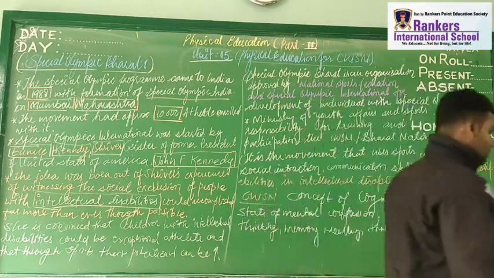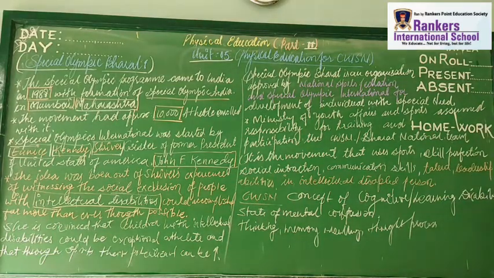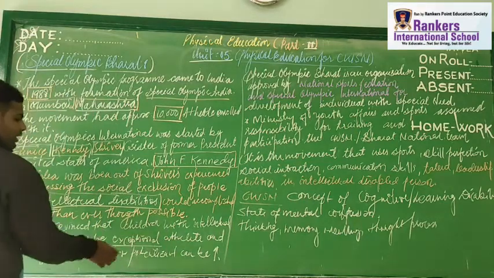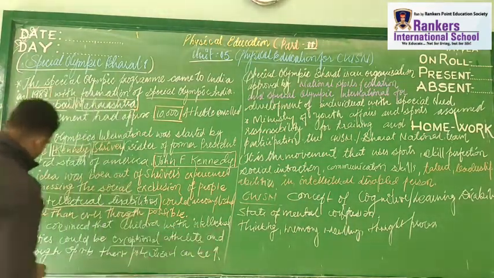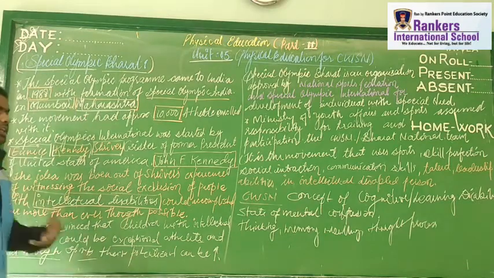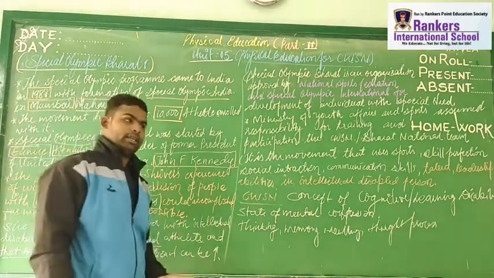In terms of sports and games, they can definitely win in life, and the energy that they have could be channelized in an amazing manner, right? So she was convinced that children with intellectual disabilities could be excellent athletes, and that sports would raise their energy and potential to the highest level.